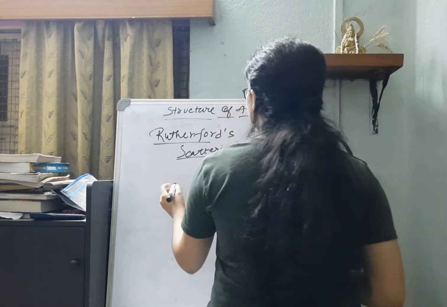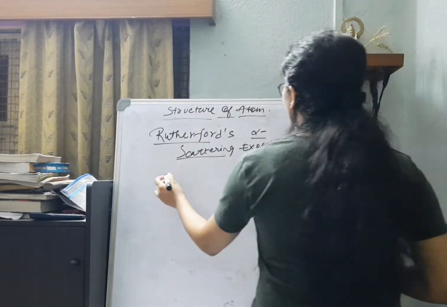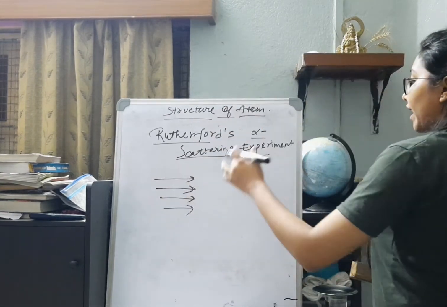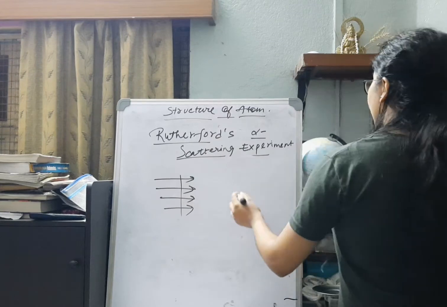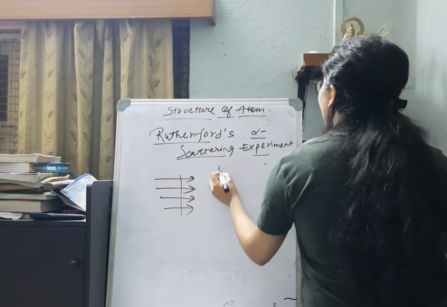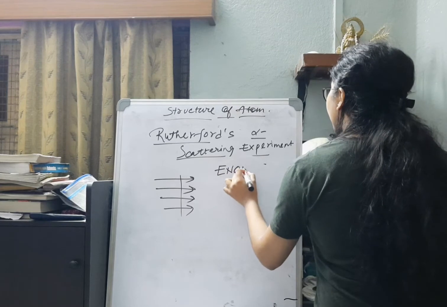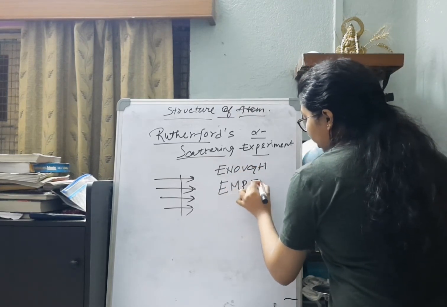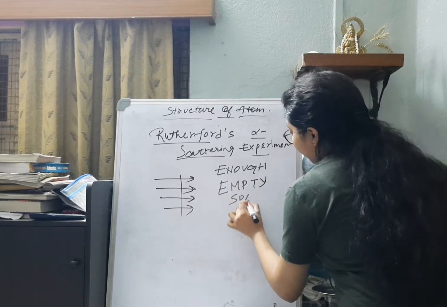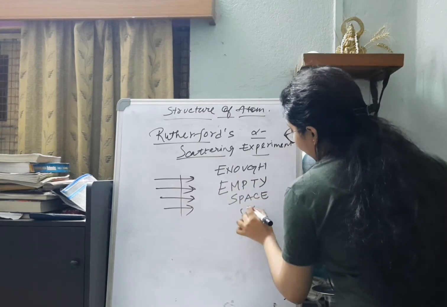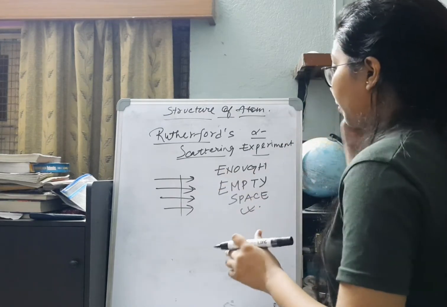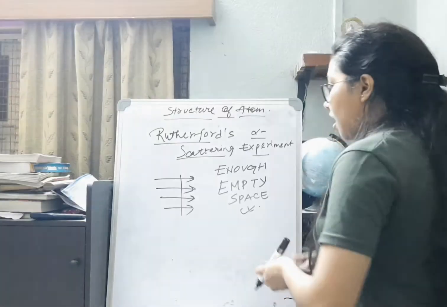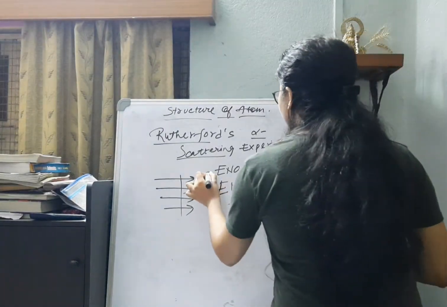The first conclusion was, because the alpha particles were passing straight without any kind of deflection, that means the atoms have enough free space, enough empty space. And due to enough empty space present inside an atom, they can pass through straight without any kind of deflection.